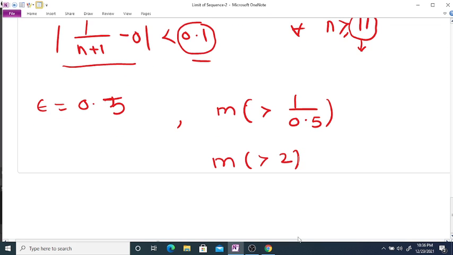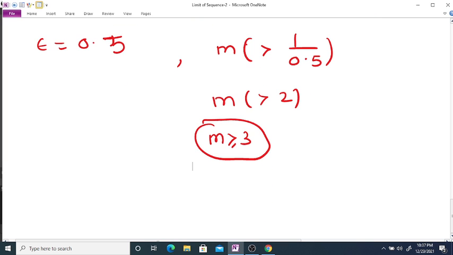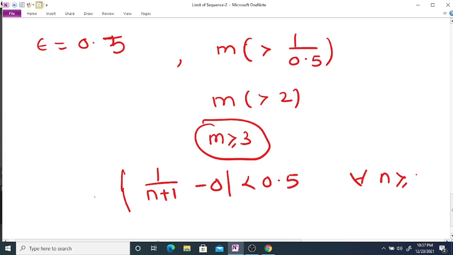So we can select a positive integer m which is greater than or equal to 3. Then the distance between each term of the sequence and limit is less than 0.5 for every n greater than or equal to 3.